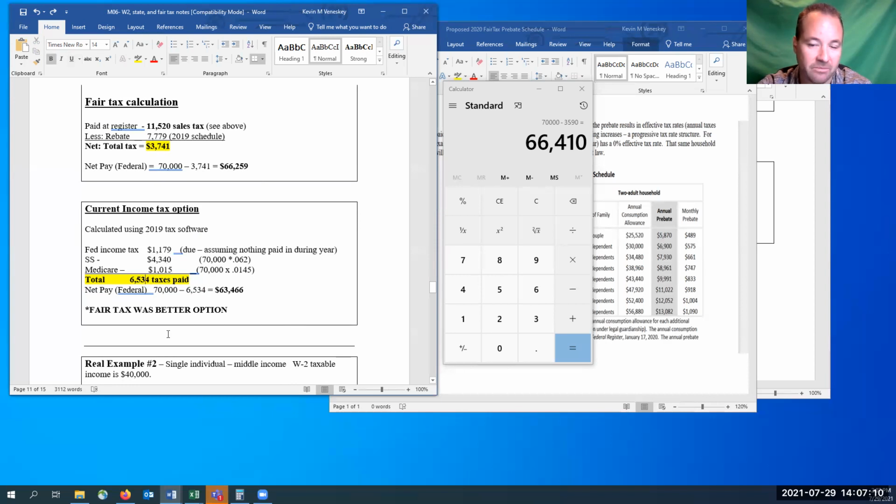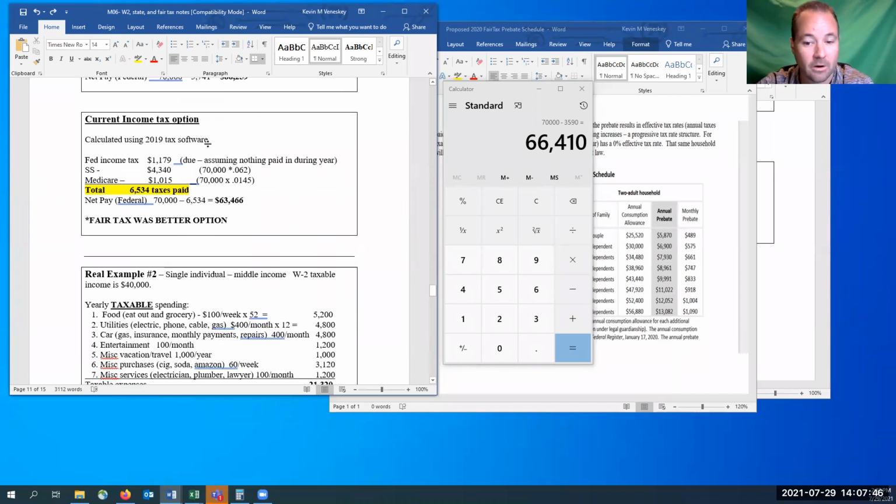This is how much tax they would have paid under our current system in total. This is the total tax they would have paid under the fair tax. So as you can see, with a family of 4, middle income, the fair tax is a better deal. Basically, it means the tax is being spread out among everybody. And this middle-class family isn't having to pay to help those other people who aren't paying anything. So it's a really good deal for this scenario.